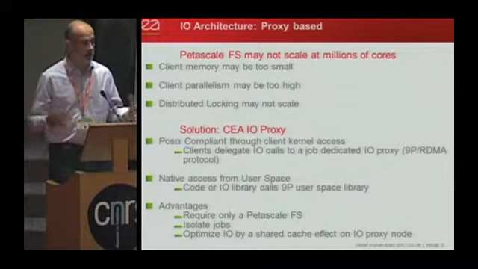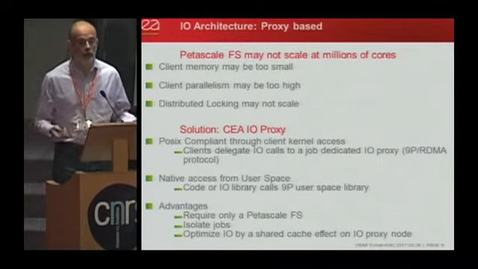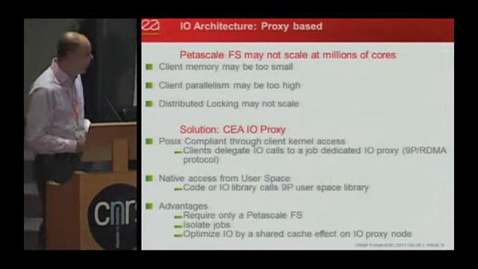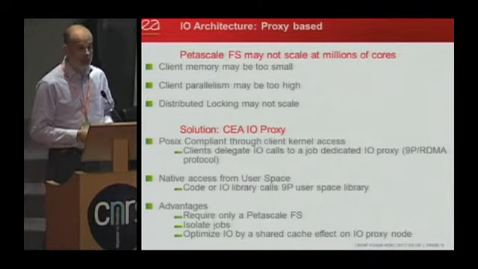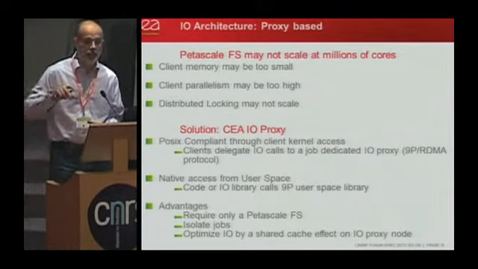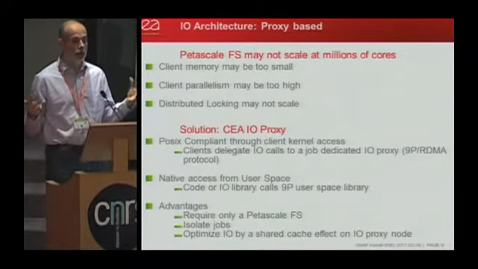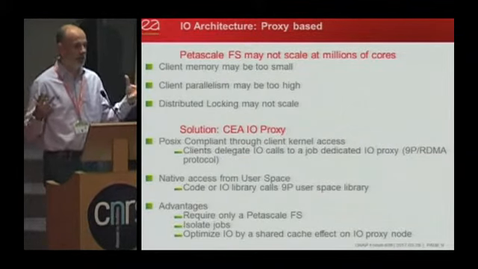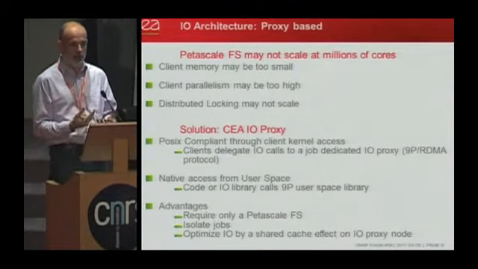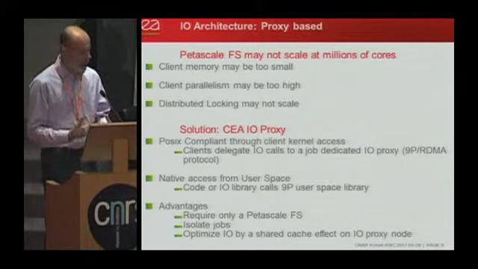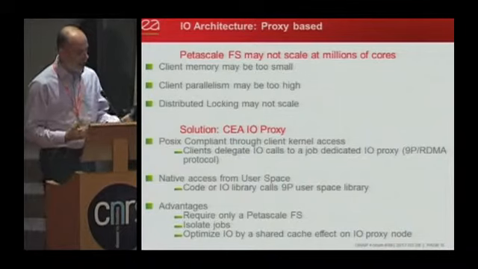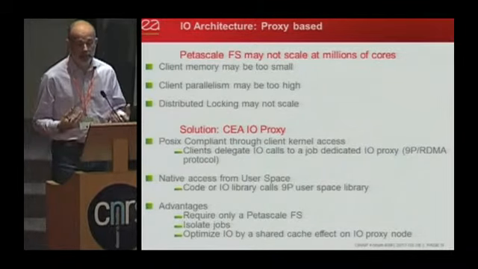So the scale of the cluster of IO proxies is much smaller. Another advantage is that it isolates jobs, because you can dedicate an IO proxy to a job. All the tasks from the job talk to the same pool of IO proxies, so there is coherency, and you can have a shared cache effect, for example, on this IO proxy.